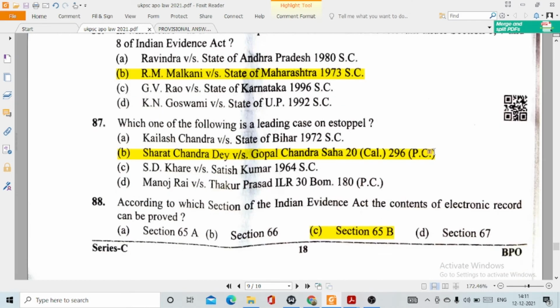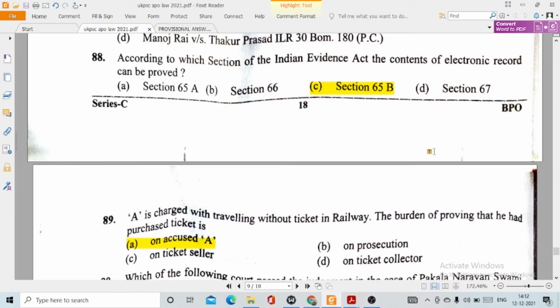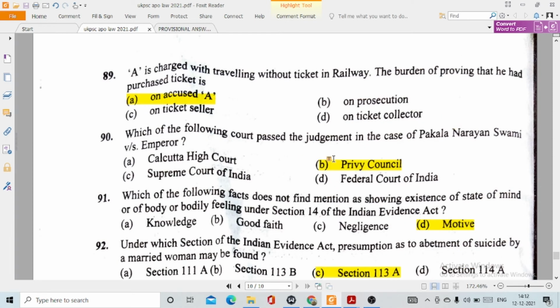Question number 88. According to which section of the Indian Evidence Act can the contents of an electronic record be proved? This is option number C, section 65B. 89. A is charged with travelling without ticket in railway. The burden of proving that he had purchased a ticket is option number A, on accused A. 90. Which court passed the judgment in the case of Pakala Narayana Swamy versus Emperor? This is option number B, Privy Council.